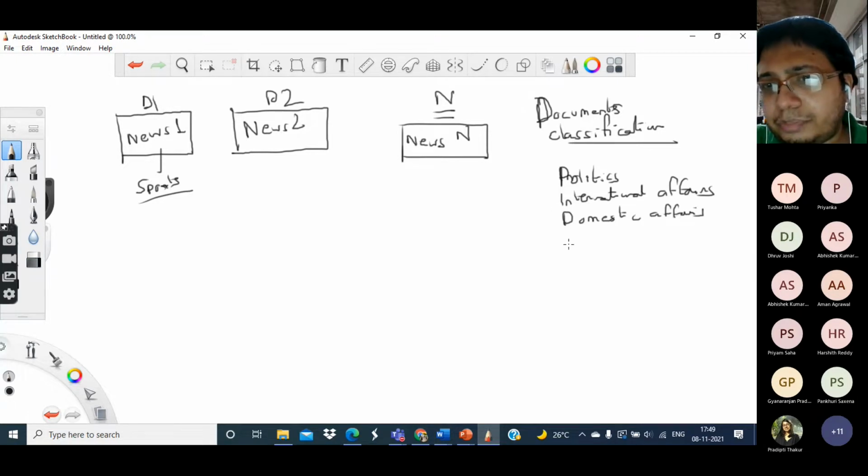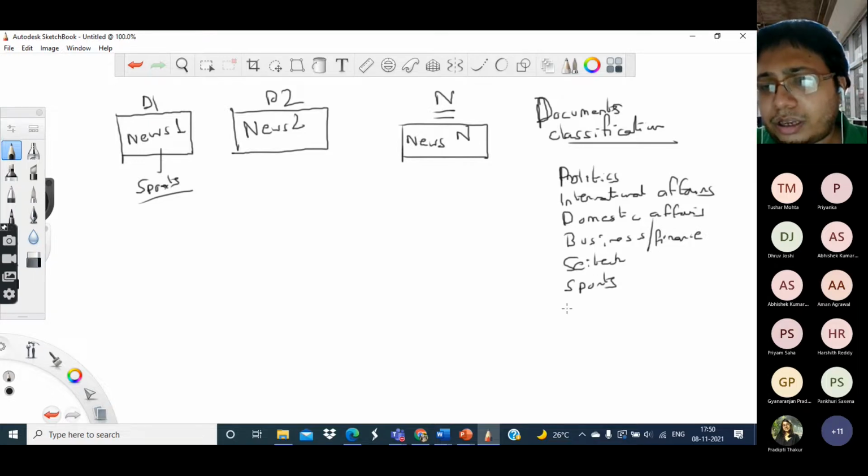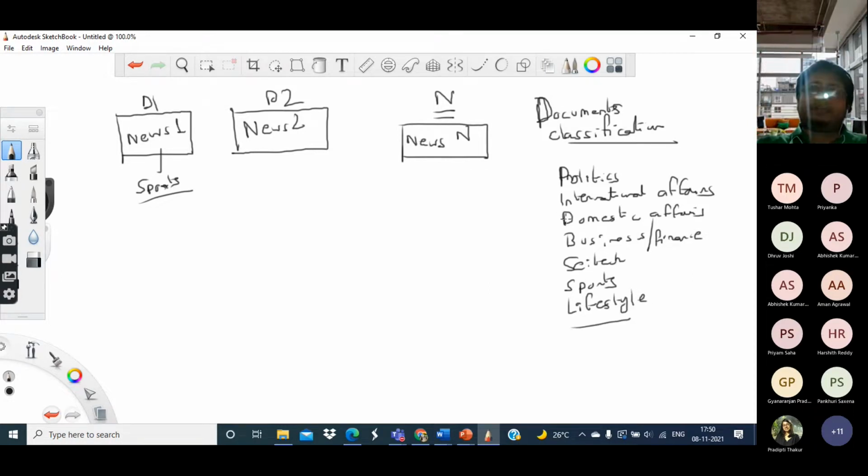Then there can be business and finance, science and technology, sports, and lifestyle. Other categories may also be there. So my first and foremost task is this: I have a huge corpus of documents, and out of that I need to find out which documents are useful for me. For that, I need to solve this document classification problem.